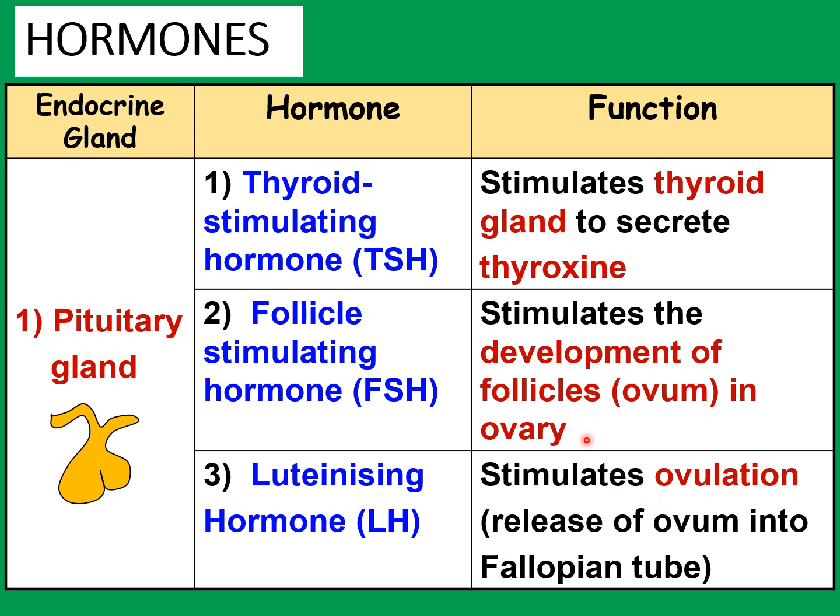When the ovum has already matured, after FSH has carried out its function, then the LH is secreted to stimulate the ovulation of the mature ovum which has grown. And this ovum will be released from the ovary into the fallopian tube. So it stimulates ovulation, which is the release of the ovum into the fallopian tube.